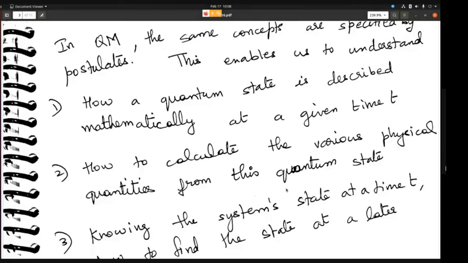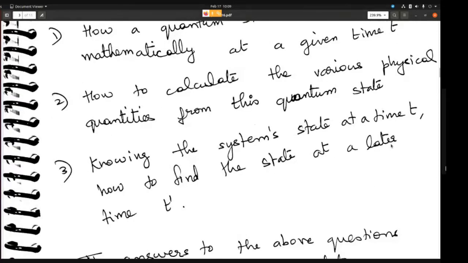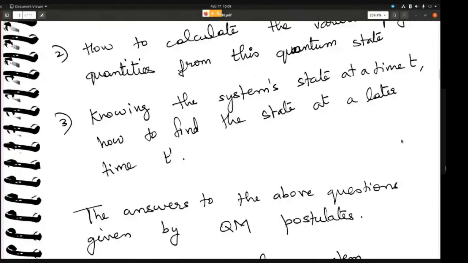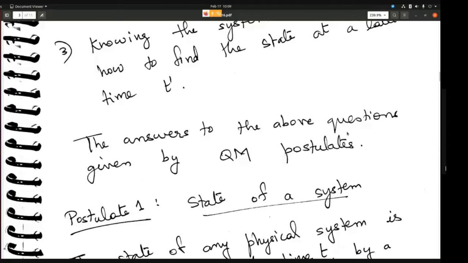Second, how to calculate the various physical quantities from this quantum state. And third, knowing the system state at a time t, how to find the state of the system at some later time t dash. Okay, so these are the questions. These questions are answered by the postulates of quantum mechanics. So we will try to see what the postulates are now.